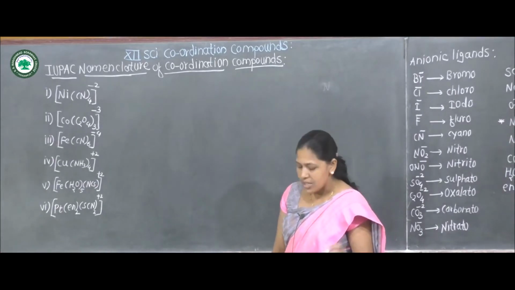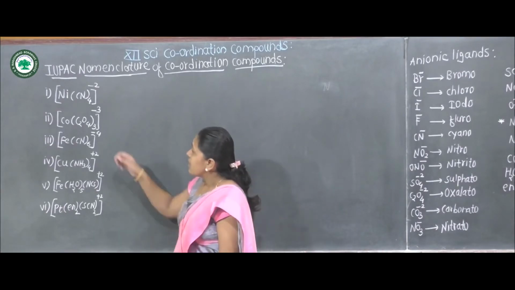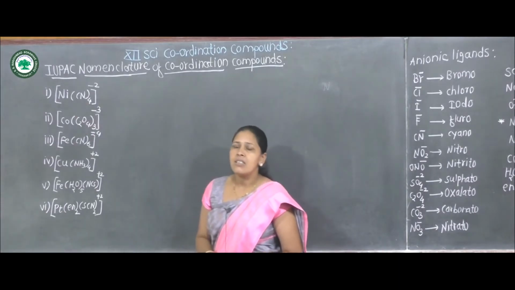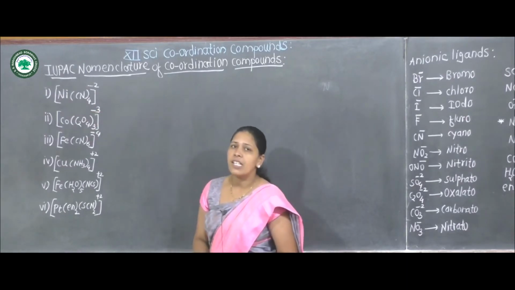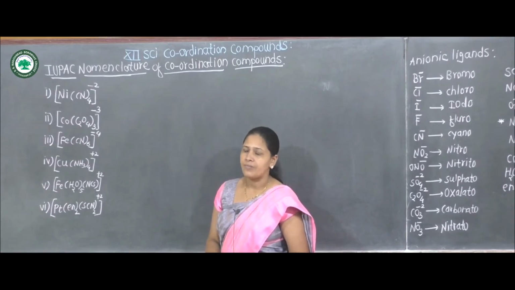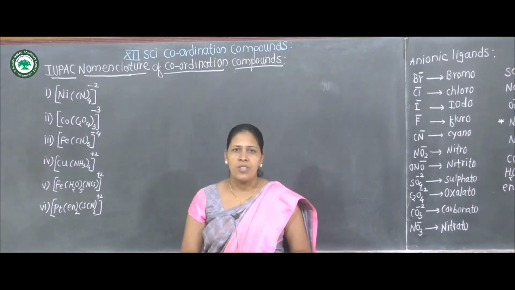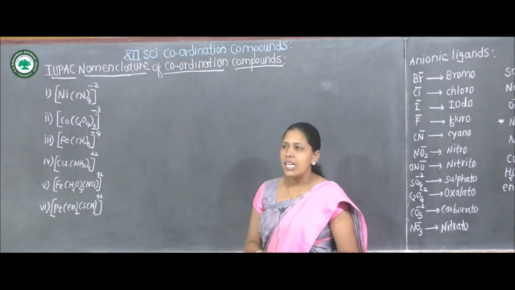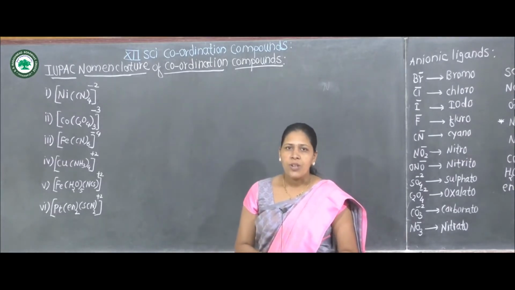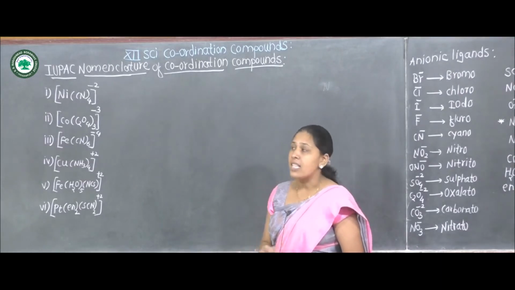First example, which I have already written. In this example, nickel is the central metal ion and 4 cyanide ligands are attached to it. The IUPAC name of the cyanide ligand is cyano, and there are 4 cyano ligands attached to nickel. Therefore for 4 cyano ligands we write tetracyano.